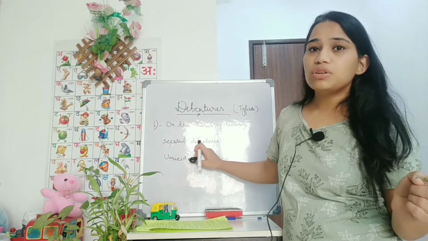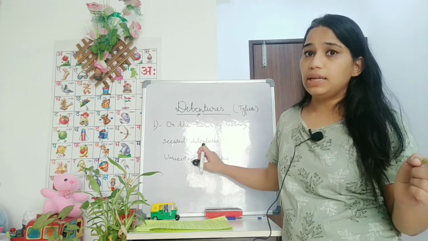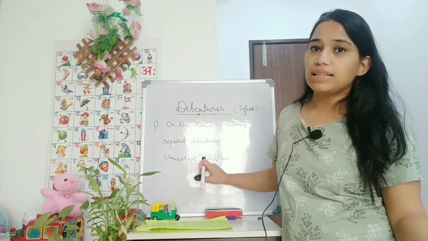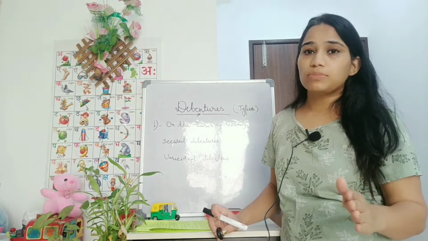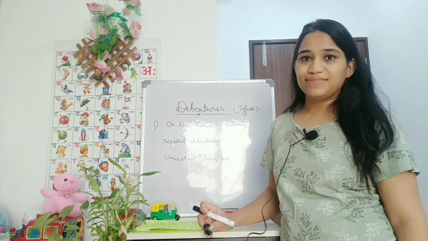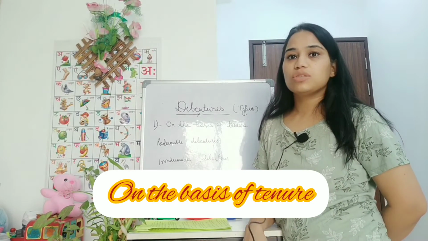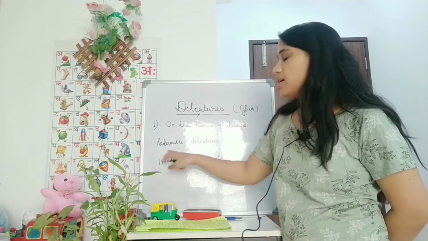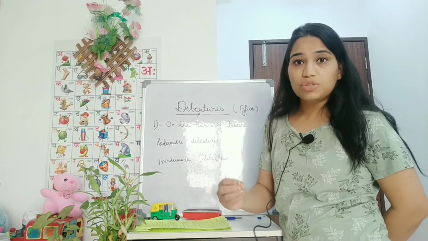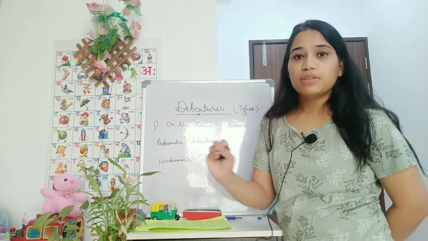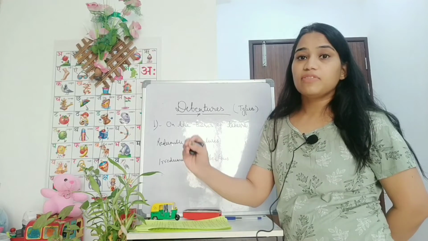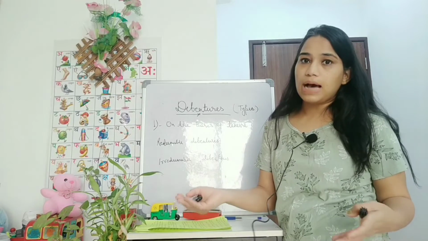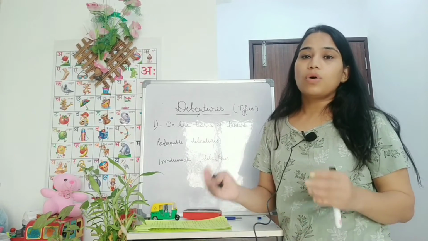So secured debentures are backed by any asset of the company which can be sold to realize the amount of debt, and unsecured debentures are the debentures which are not backed by any asset of the company. And on the basis of tenure, the debentures are of two types: redeemable debentures and irredeemable debentures. Redeemable debentures are those debentures which are payable after expiry of a specific date or a specific period of time. They are payable at par or on premium.